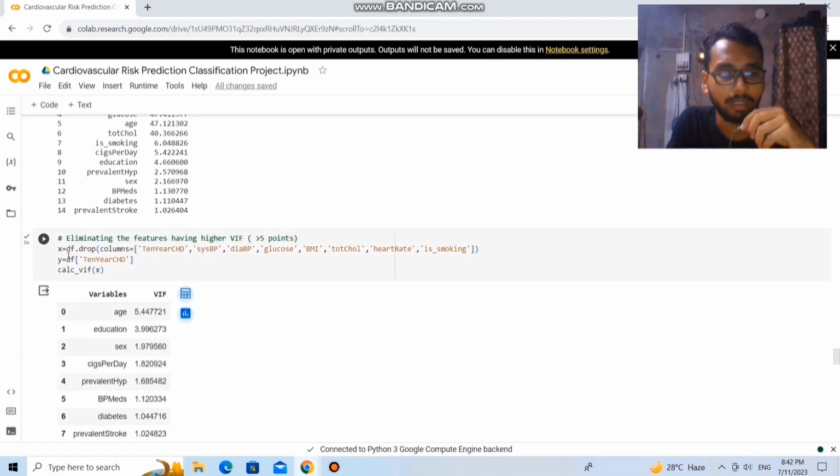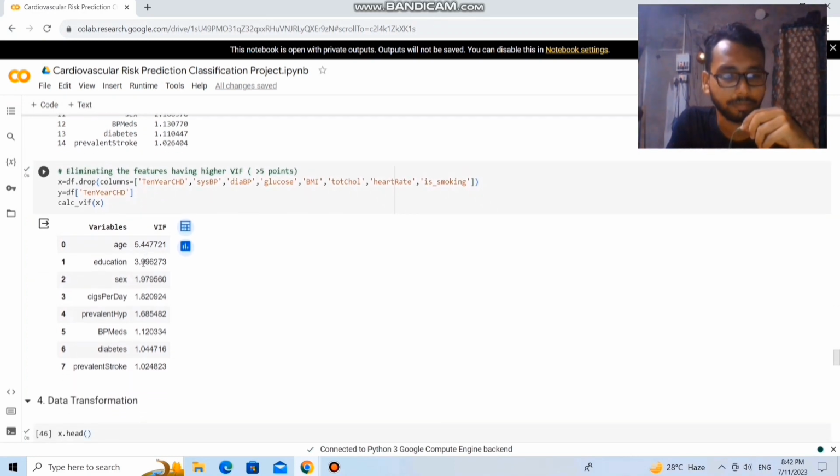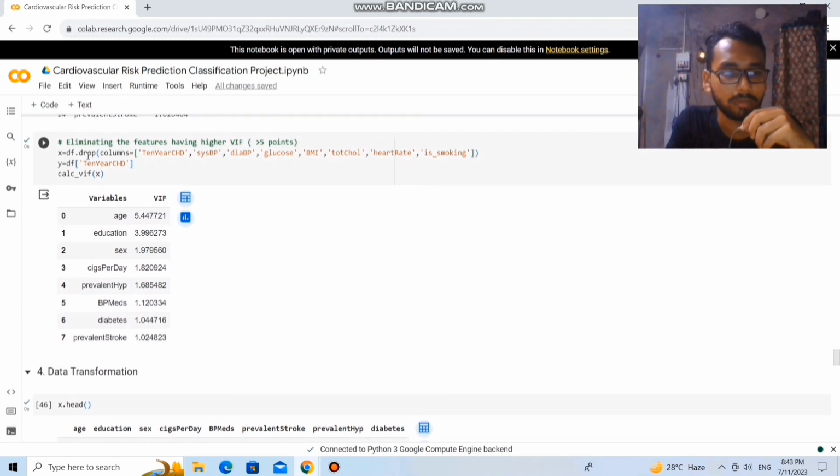So after eliminating them, I will assign the rest as the independent variables and the 10-year coronary heart disease column as the dependent variable. In the case of the independent variables, we can see that the chosen independent variables have a lower VIF value.